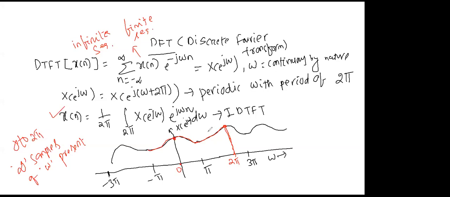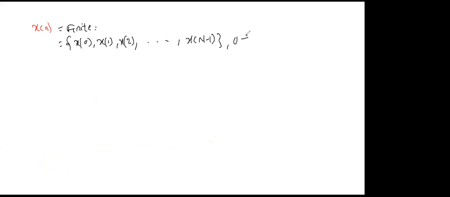So what I will do later, my point is, let my sequence x of n be finite. Finite means having finite length. Let this be x0, x1, x2, dot dot dot, x of n minus 1, so it is 0 to n minus 1. What is the length? The length is n. So later my sequence is a finite length sequence.